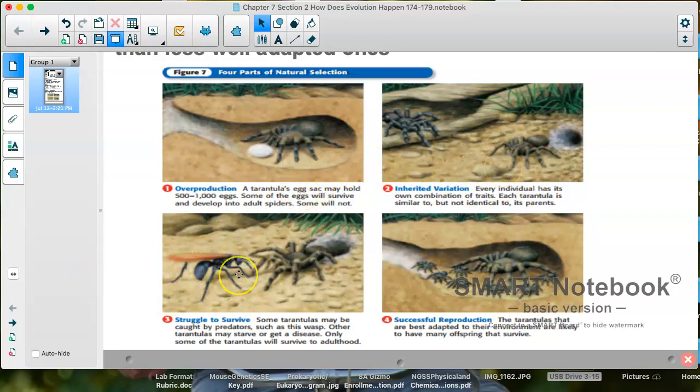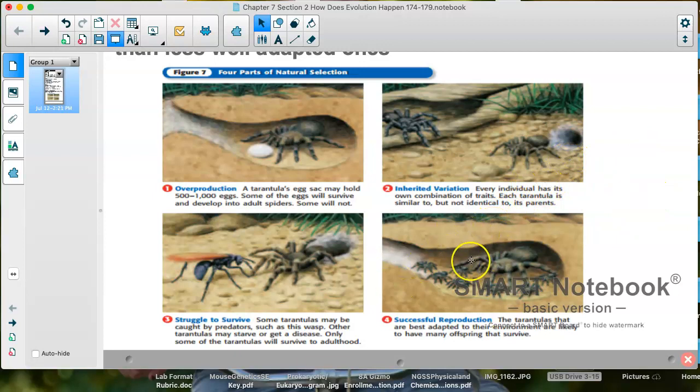The third one down here is the struggle to survive. It says some tarantulas may be caught by predators, such as this wasp. Others may starve or get a disease. Only some are going to survive to adulthood. All right, so that's kind of a sad thing to think about. But the truth is, it is the nature of how things are.